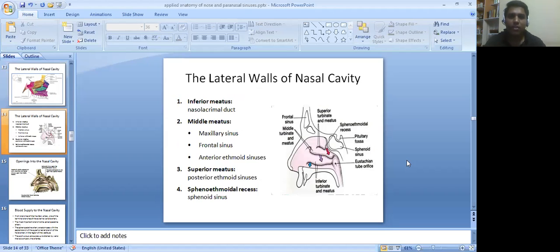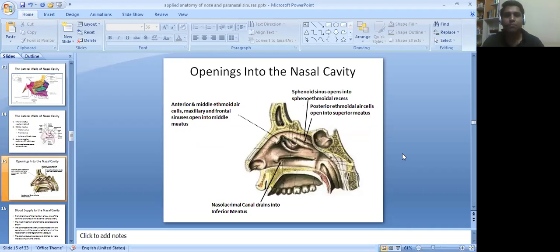So let's see what openings there are in the lateral wall of the nose. First there is the inferior meatus, which has the opening of the nasolacrimal duct. The middle meatus has openings of the maxillary sinus, frontal sinus and anterior ethmoidal sinus. The superior meatus has posterior ethmoidal sinuses, and the sphenoethmoidal recess has the opening of the sphenoid sinus. Here we can see the different openings.